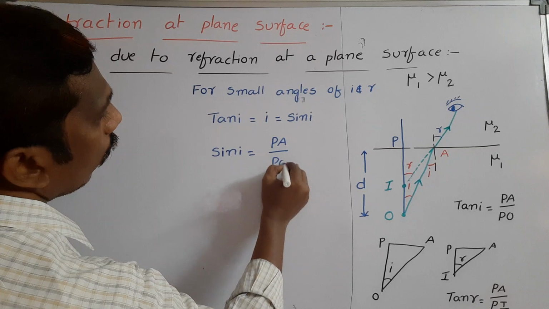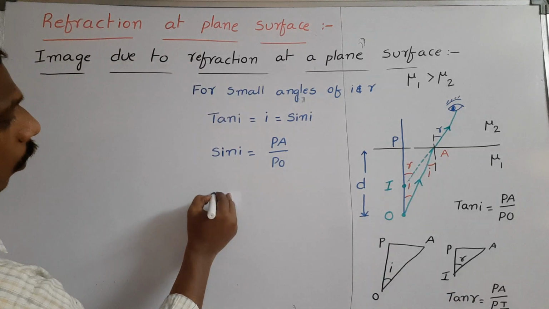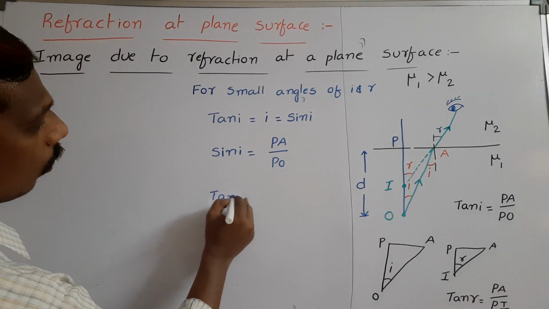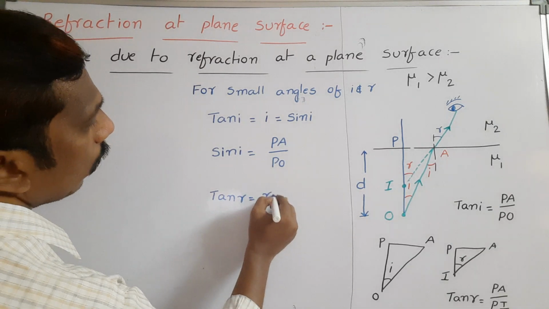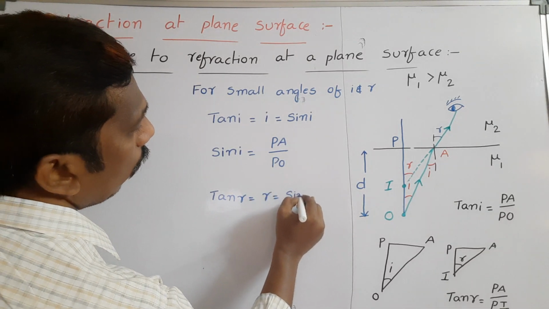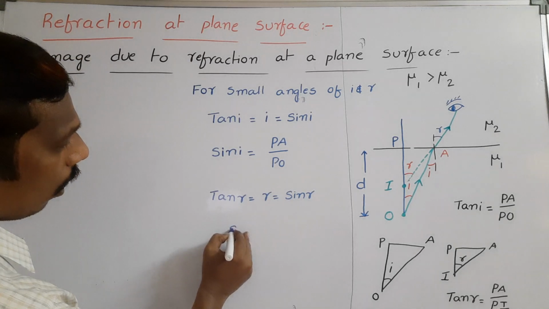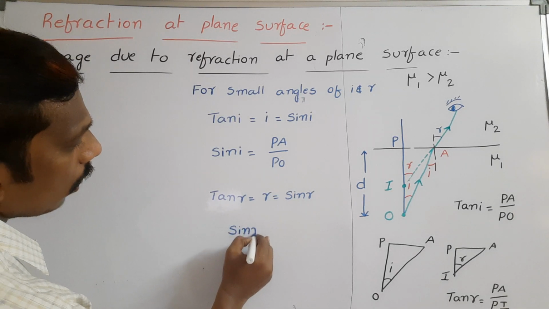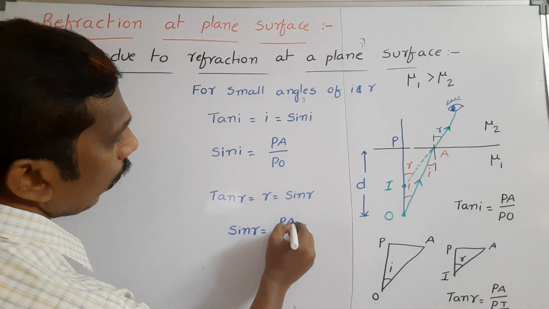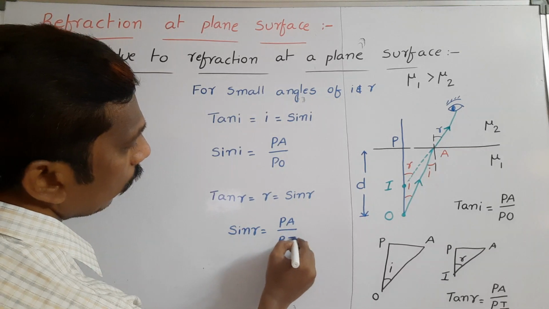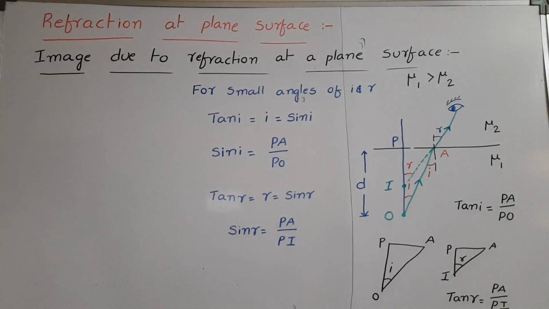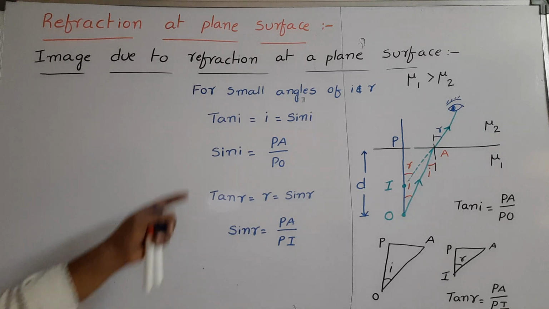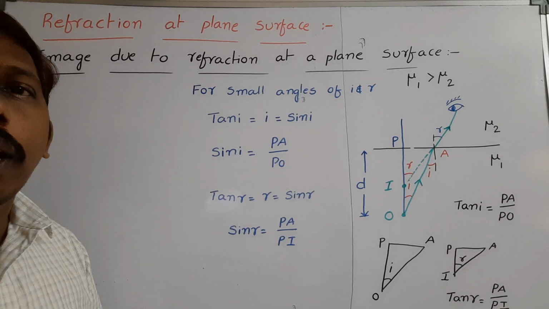In the same way, tan R is equal to small r, that is equal to sin R. So from this sin R is equal to PA by PI, we can write. From this, we got sin I value and sin R value.